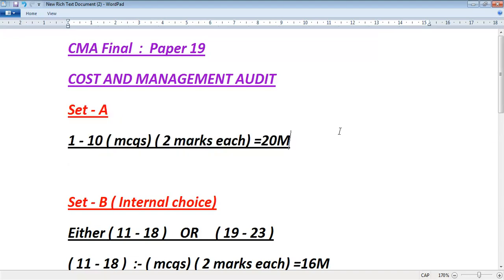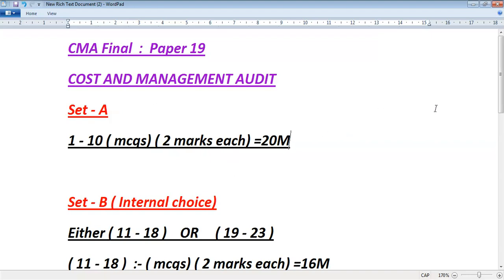Questions 1 to 10 are MCQs, which is normally how every question paper starts. In the offline exam also we used to get set 1, questions 1 to 10, as MCQs, and the final set, whichever is the last question, will be theory. Only the middle they will change, and in set B or set C they will give internal choice. So set 1 is 10 questions, each question carries 2 marks, so totally 20 marks.